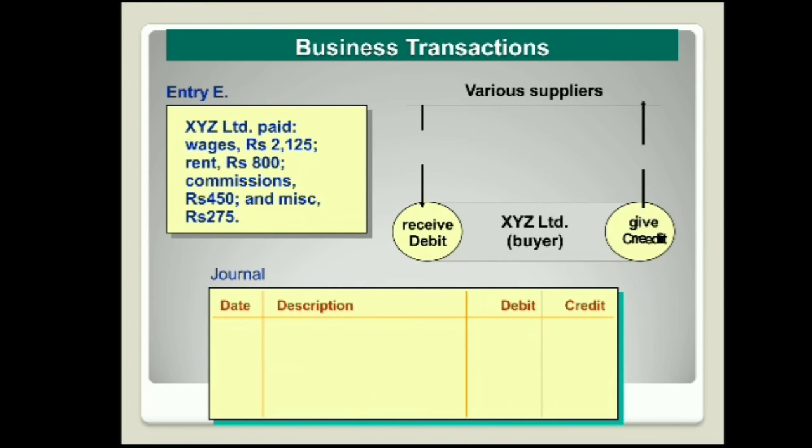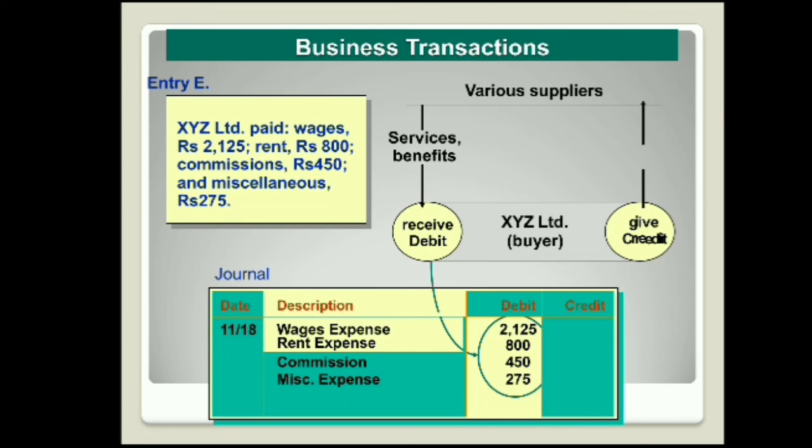The next one is XYZ Limited paid wages rupees 2125, rent 800, commission 450 and miscellaneous 275. Here XYZ Limited has incurred different expenses. We'll see how this transaction is recorded in a double entry system. So here, various suppliers have given us some benefit in the form of services, and XYZ has received some services.